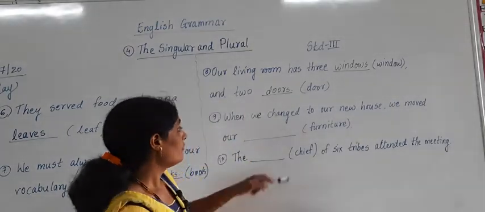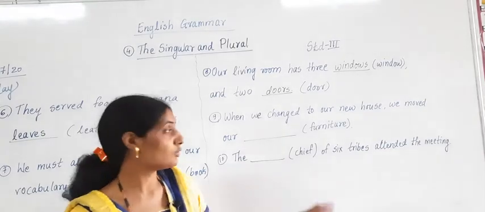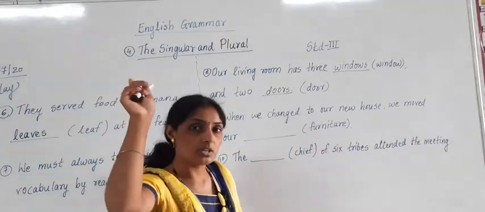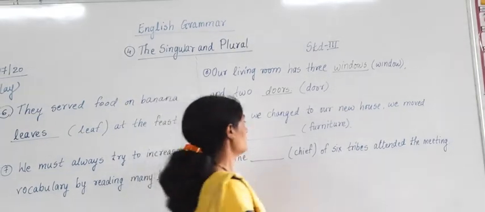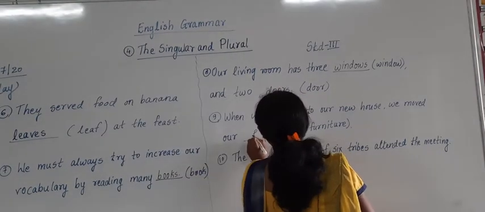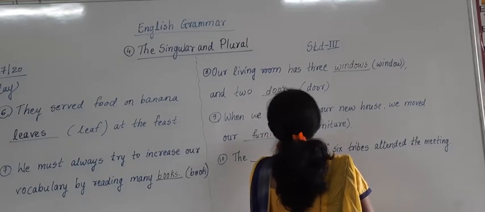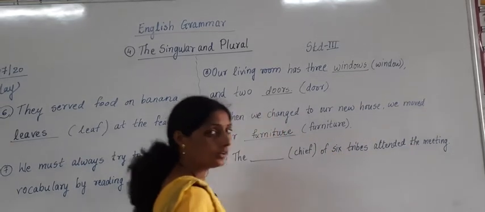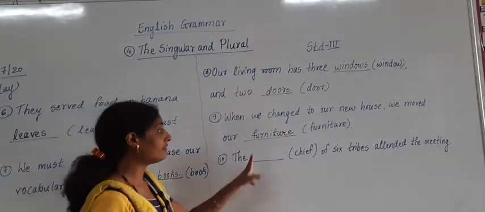So here furniture means everything. Everything will come in furniture. In singular form it is furniture. In plural form also it is same. What it is? It is furniture. So I am writing your answer furniture. Is it clear to you? Have you understood? When we changed to our new house, we moved our furniture.